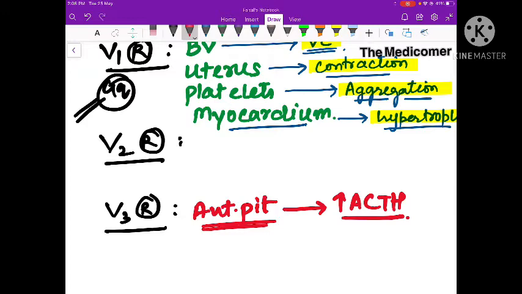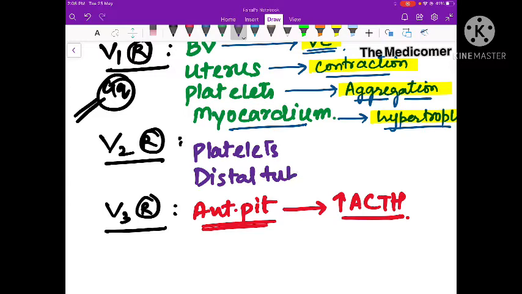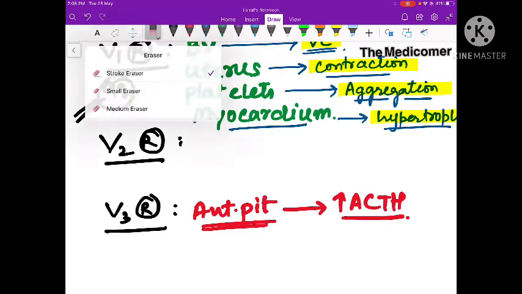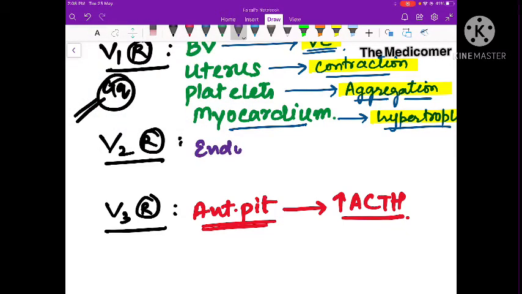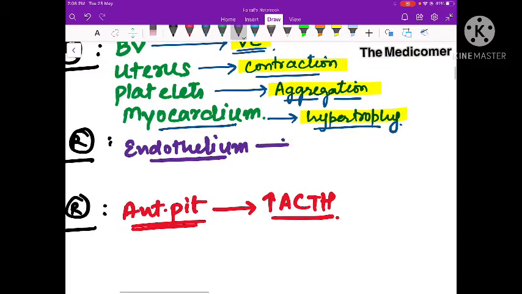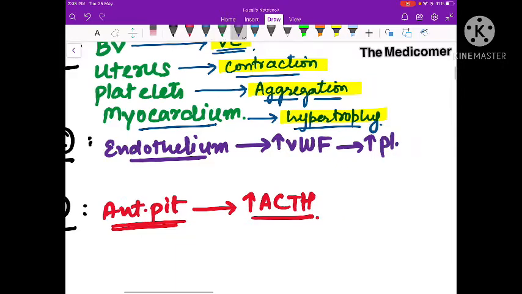So V2 receptor is mainly located on the vascular endothelium and on the distal tubule of the kidney. The function on the endothelium is related to the platelets: stimulation of this receptor increases the expression of von Willebrand factor, so there will be more platelet aggregation.